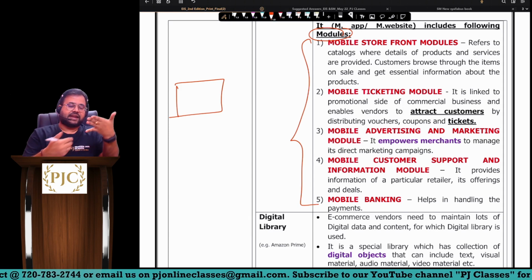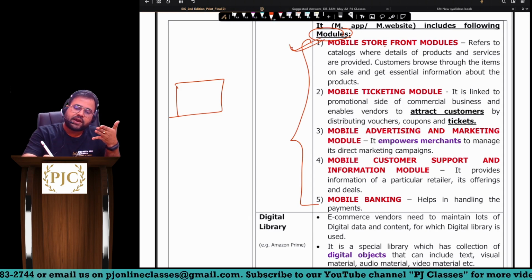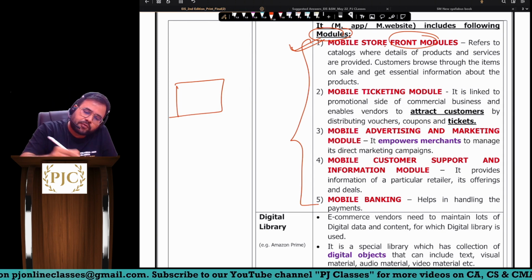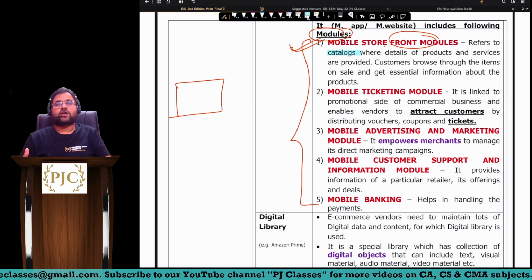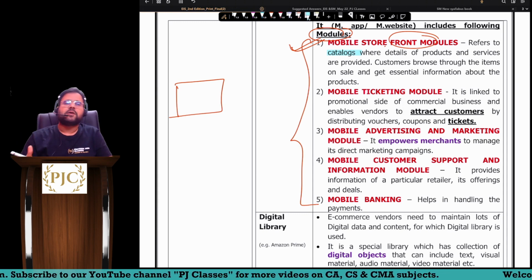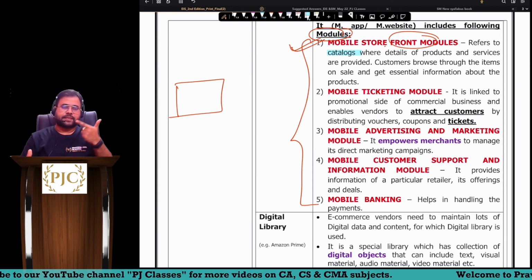whatever you see at the start, that is nothing but the mobile store front module. Can I say what you are able to see? Sir, we are able to see catalogs of various products, various services, uska price, photos, etc, sir. That is nothing but the mobile store front module. Next, sir,